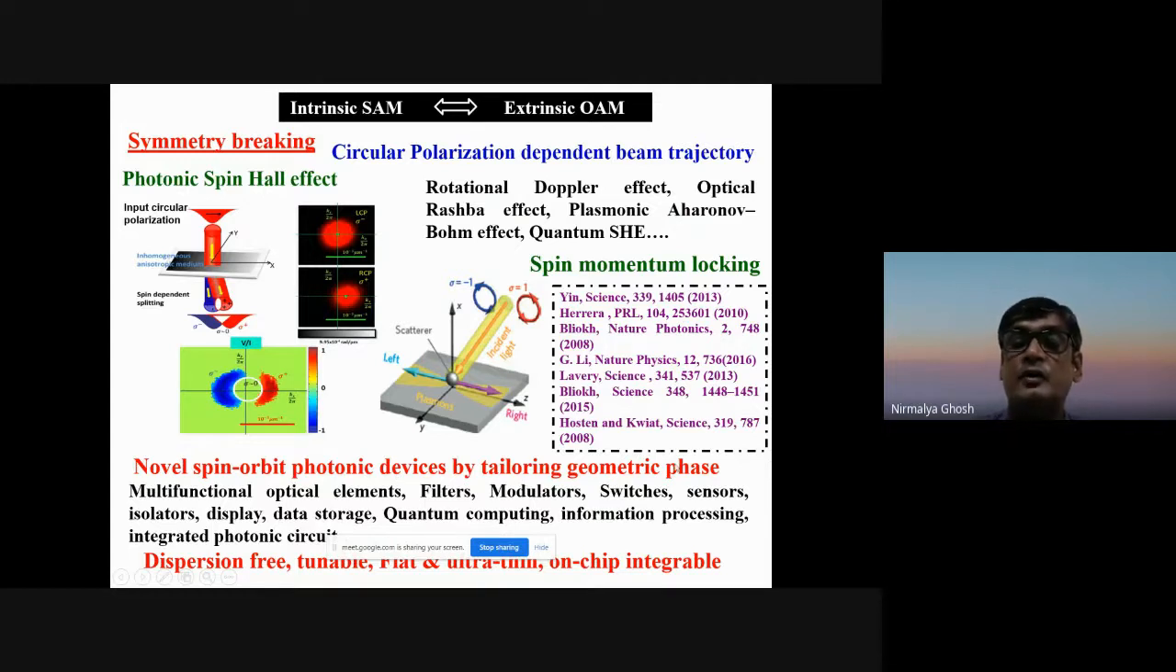All of these are related to tailoring the geometrical phase of the system, the spatial or momentum domain geometrical phase. If you can tailor it, they can be used to devise multifunctional optical elements, filters, modulators, switches, sensors, isolators, etc. The advantage is that because these devices are based on geometrical phase, they are mostly dispersion free. That means they are wavelength independent. They can be tuned. They are flat and ultra thin and can be integrated onto a chip. So these are the potential advantages.